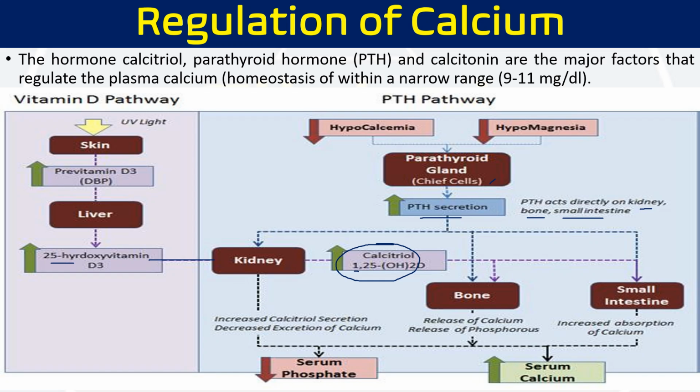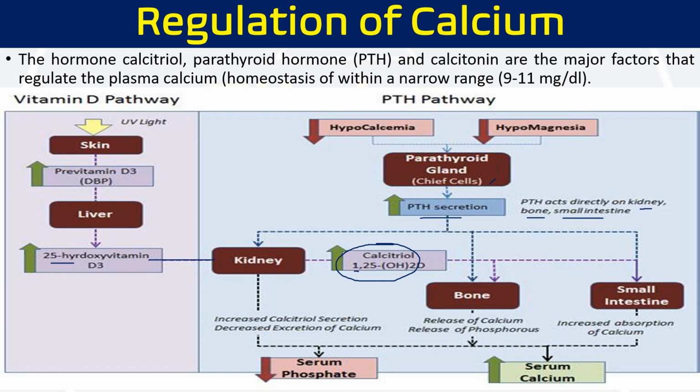So blood calcium level is increased by calcitriol. Further, calcitriol also stimulates calcium uptake by osteoblasts of bones and promotes calcification. You can call it mineralization, that is, deposition of calcium and phosphate into the bone. So this vitamin works on bone and helps in mineralization. It also works on the small intestine, where vitamin D3 increases absorption by increasing calcium binding protein activation.